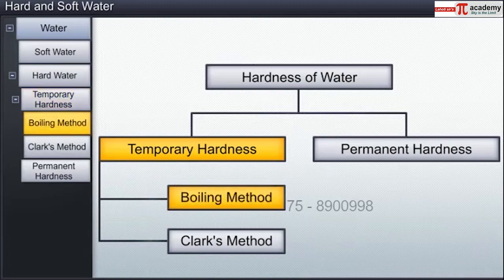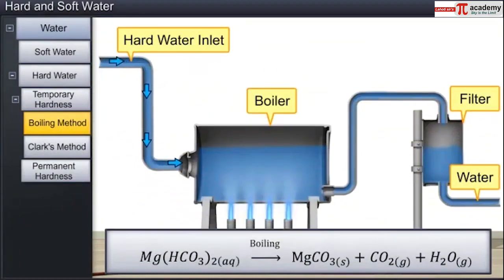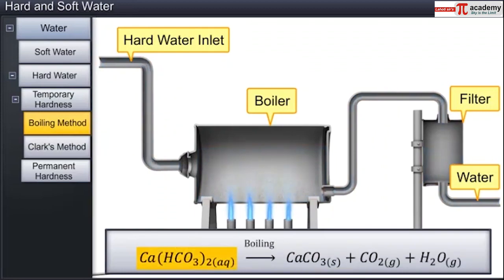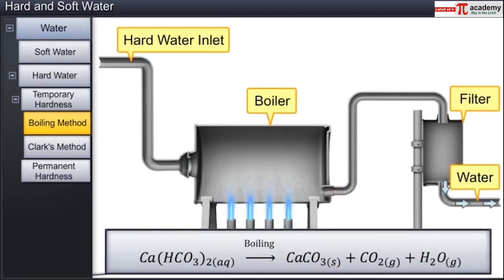The first method is boiling. Hard water is taken in a large boiler. During boiling, the soluble magnesium hydrogen carbonate is converted into insoluble magnesium carbonate, while calcium hydrogen carbonate changes to insoluble calcium carbonate. The precipitates of magnesium carbonate and calcium carbonate are removed by filtration, leaving soft water as the filtrate.